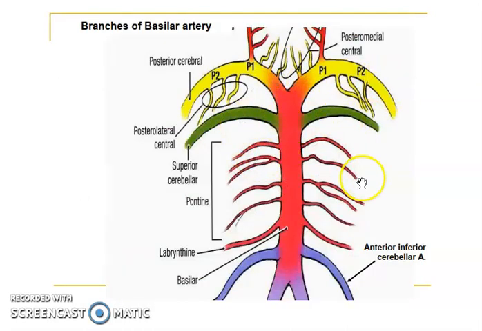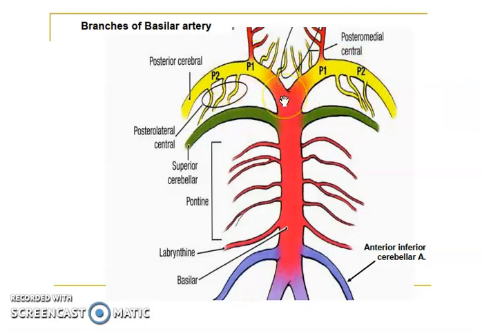The branches of the basilar artery which are given off at the side, if we go from below upward, are the anterior inferior cerebellar artery, then the labyrinthine artery, then there are many arteries called pontine arteries because they supply the pons, then there is the superior cerebellar artery which is supplying this area. And last but not the least is the posterior cerebral artery.